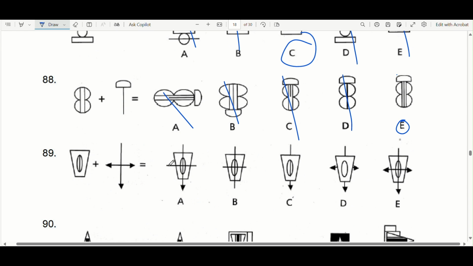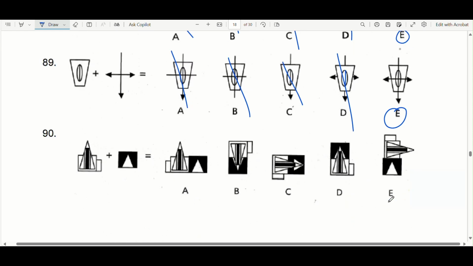For this one, it's missing the arrows. So if you're adding these two shapes together, it's missing the arrows on the side. So I can cancel this and this and this. And you're left with either this or this. Now, this is missing a line down the middle. You can see it's missing that line. It can't be D. Yeah, it's going to be option E.